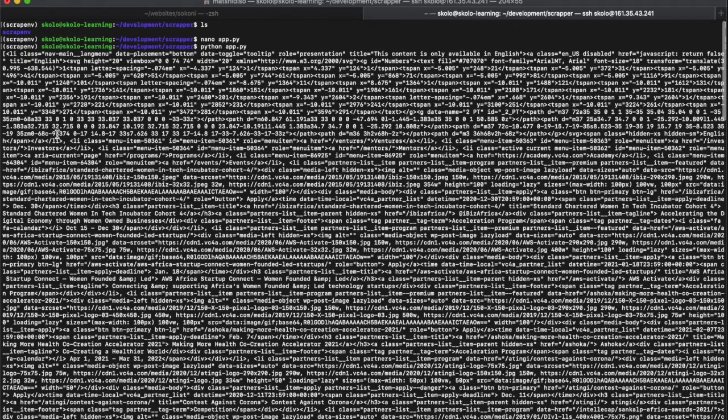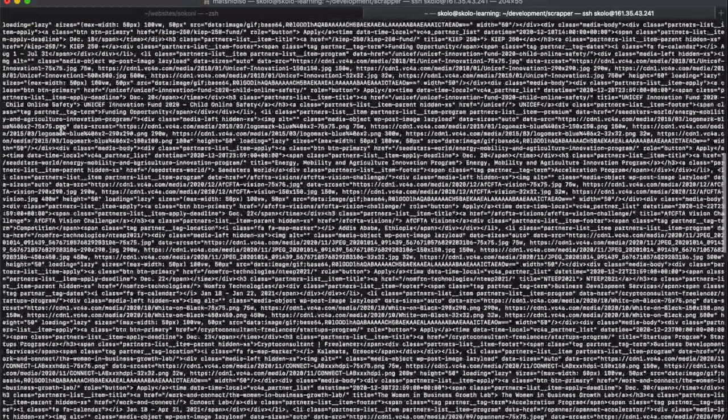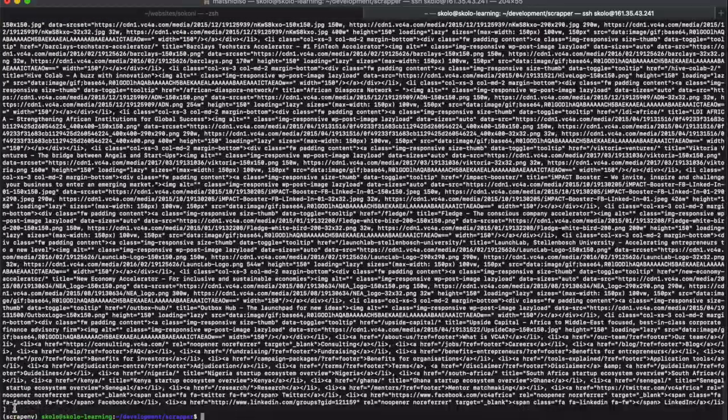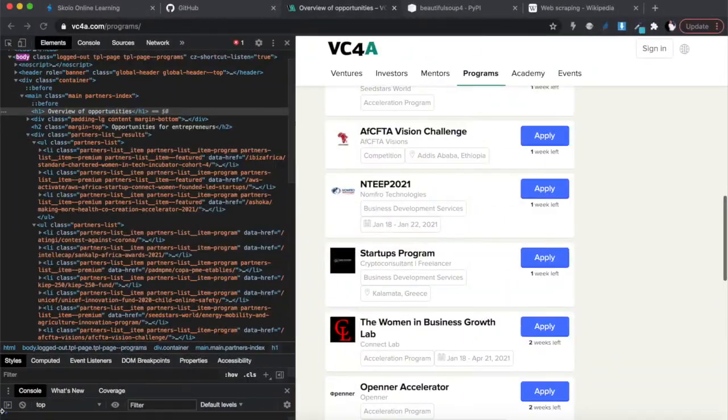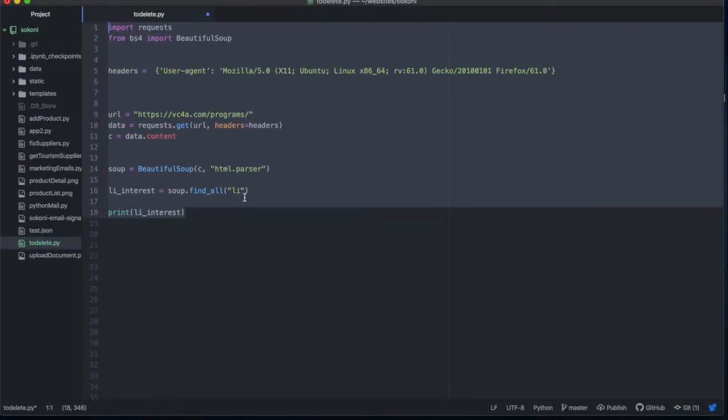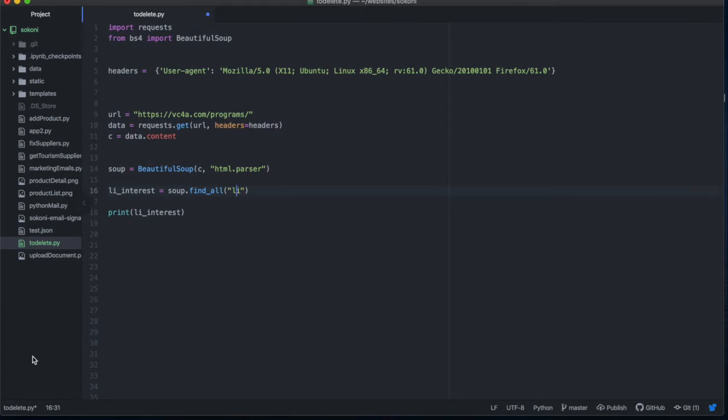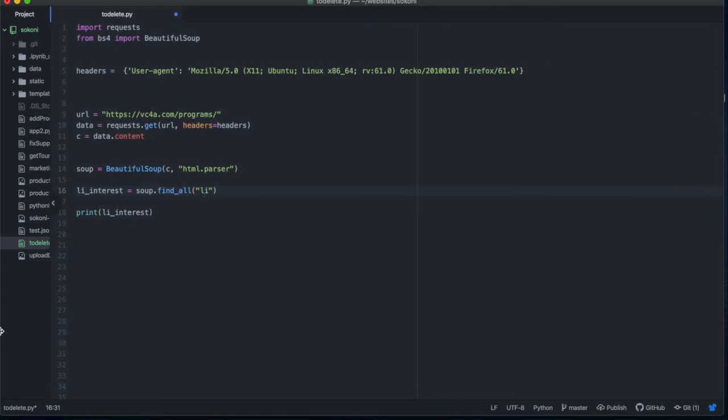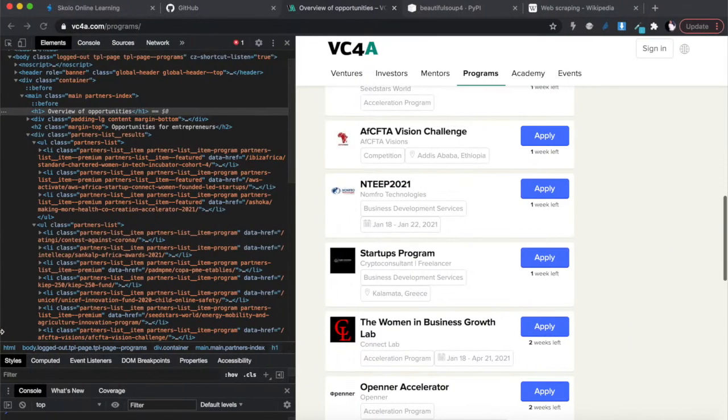And the thing I want you to notice here is that beginning bracket and the closing one here. That is telling you that this is returning a list. So it's returning you a list of all the li items in here. So I would say that's still too much. We need to narrow the search a little bit more because we're getting too much. We only want these ones, okay?